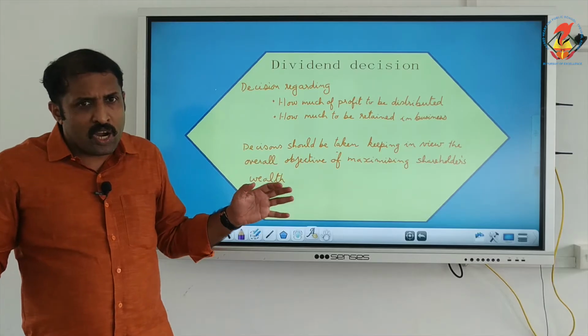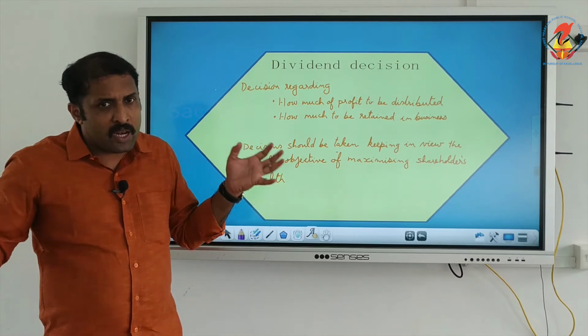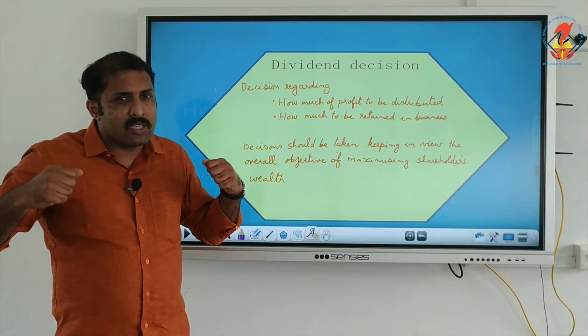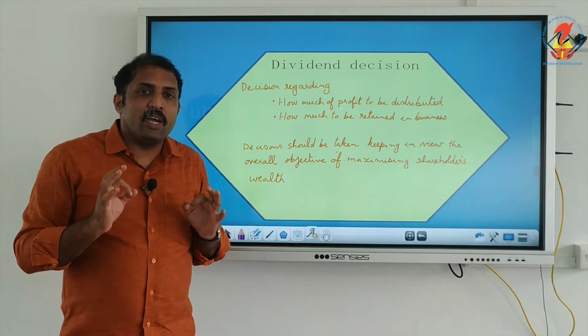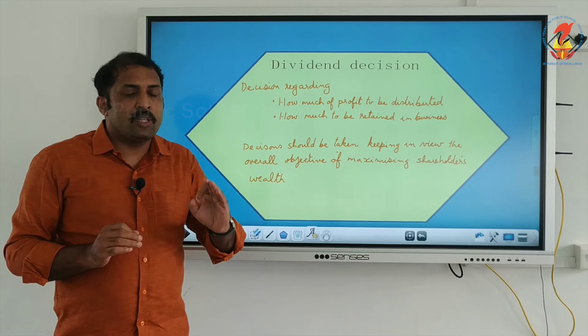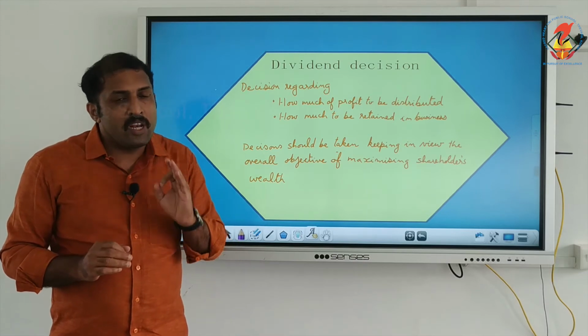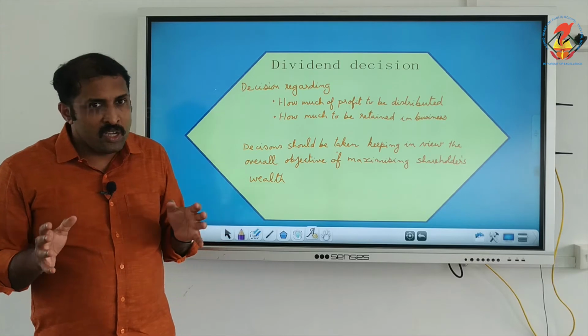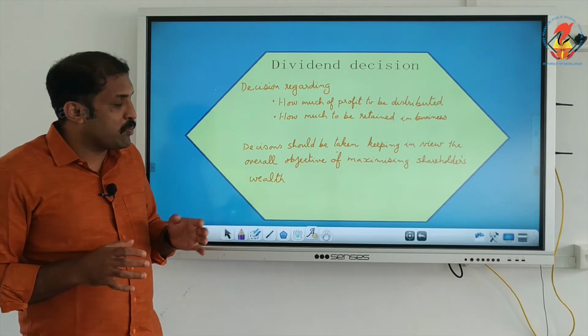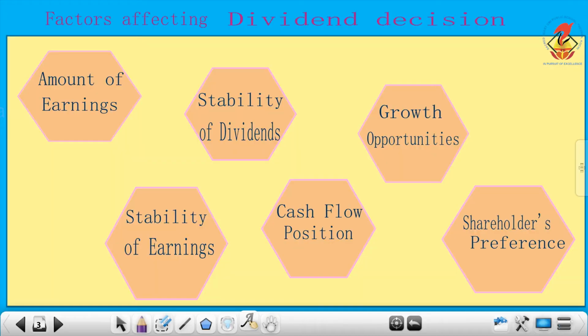Whenever a decision regarding dividend payment and retained earnings is taken, it must be taken with the idea in mind that it increases the shareholders' wealth. That is to be kept in mind. Now, when we are going for such a decision, what all things are to be kept in mind? When we are going for dividend decision, what all things are to be kept in mind?